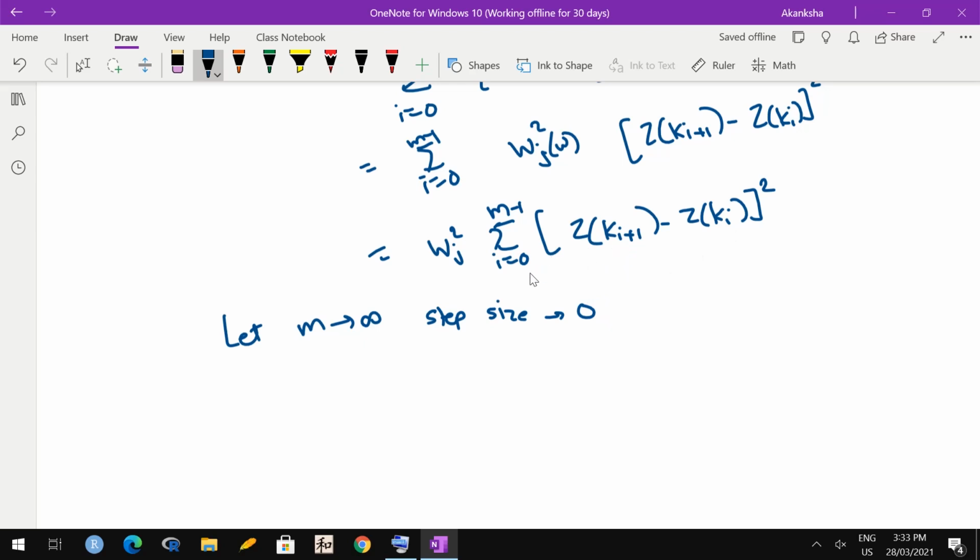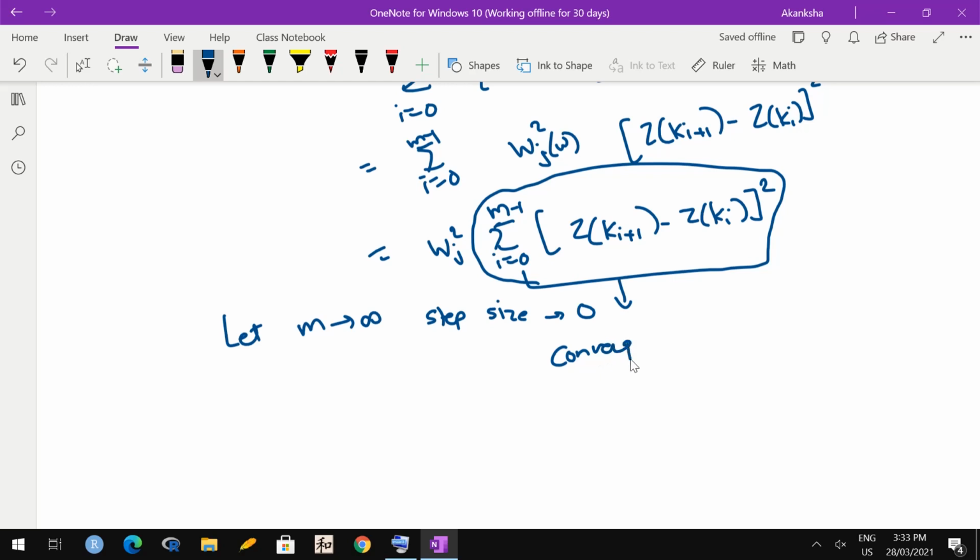Okay, and as a result this thing converges to quadratic variation of Brownian motion over the same interval tj to tj plus 1.